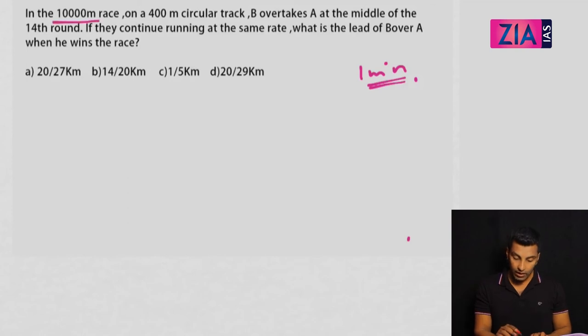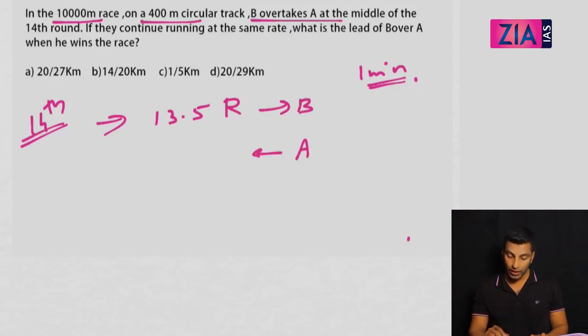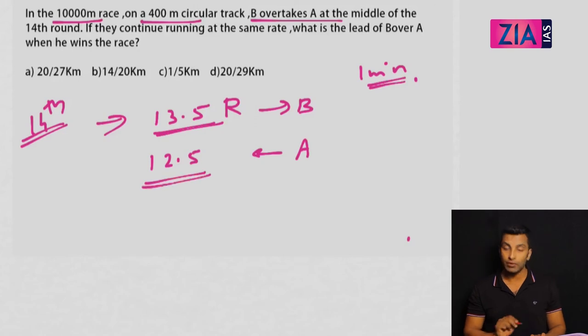It is given: 10,000 meter race, 4,000 meter circular track. B overtakes A at the middle of the 14th round. Middle of the 14th round means 13.5 rounds traveled. So B completed 13.5 rounds. A completed how much? From this you can write 12.5. Why? Because once they meet, that means you have one extra round lead. Overtaking and meeting are the same. So if one is 13.5, the other person is 12.5.